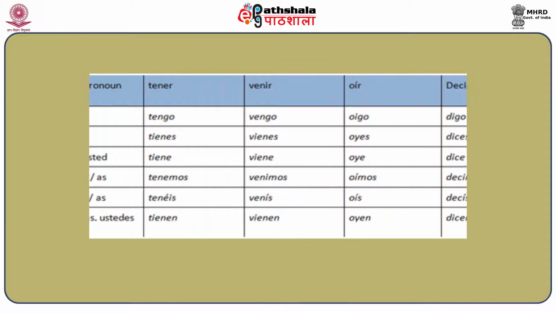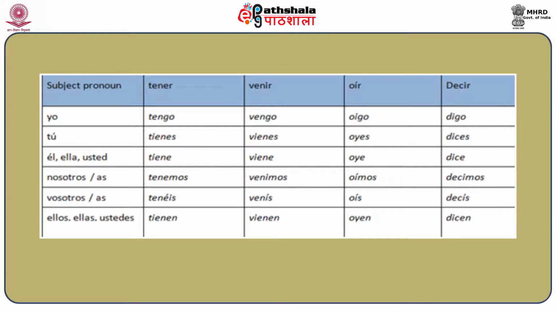Now, after having seen the verbs whose stem never changes, let's see the stem changing verbs with their conjugation. So the stem changing verbs that we have seen, let's see their conjugation now. The conjugation of the verb tener is tengo, tienes, tiene, tenemos, tenéis, tienen, and tener means to have. So if I say yo tengo, it means I have. Tú tienes means you have.